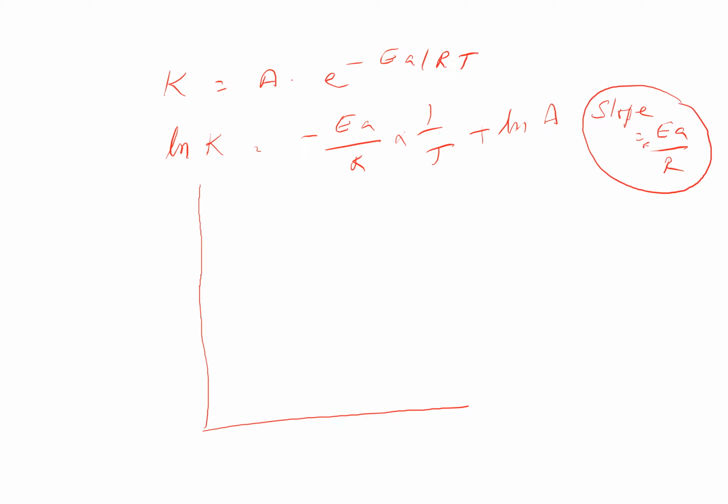So when a reaction has more slope, let us say like this, more slope means a higher EA value. You take the other one as less slope, so less EA value.